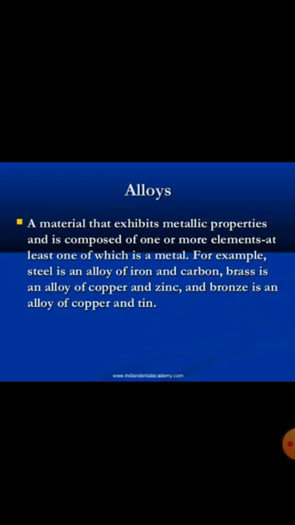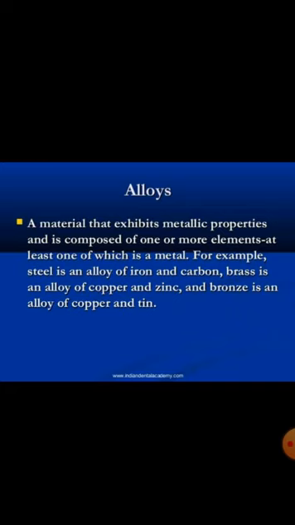Can we separate an alloy into its components by physical methods? No, we cannot separate the components. But still, it is considered a mixture because it can have variable composition and it also shows the properties of its constituents.